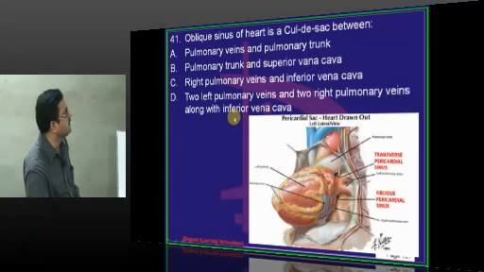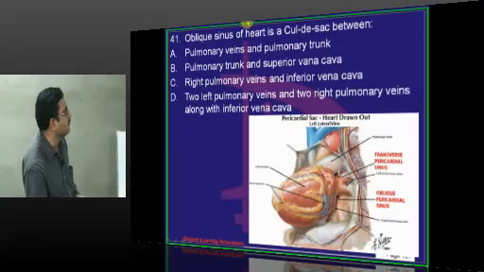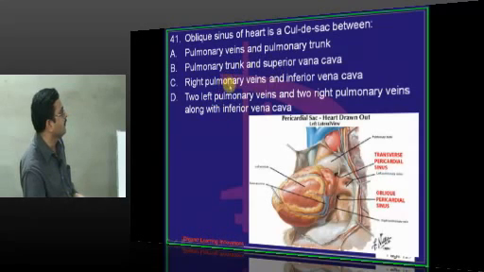Oblique sinus is a cul-de-sac. Just now we have described that the oblique sinus is the gap present between the pulmonary veins: the left two pulmonary veins and the right two pulmonary veins along with the inferior vena cava. So the answer is D. It is a sinus present on the posterior aspect.